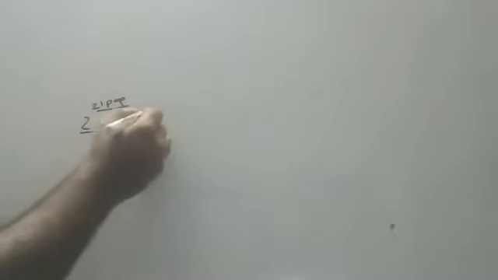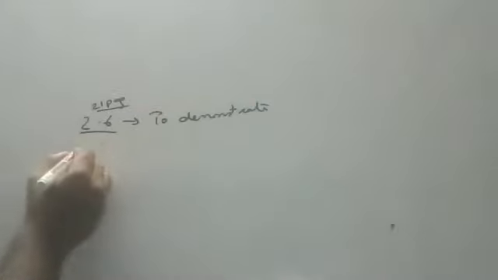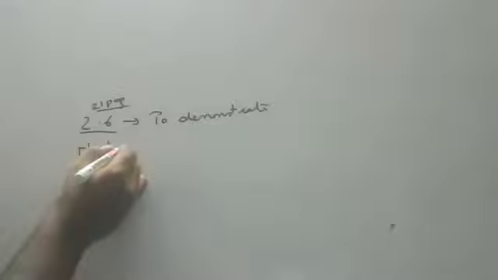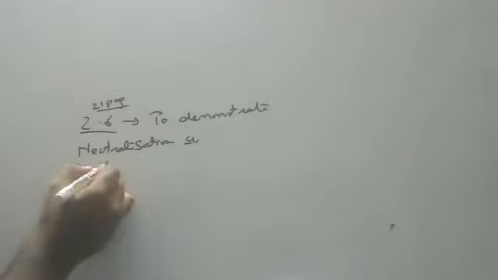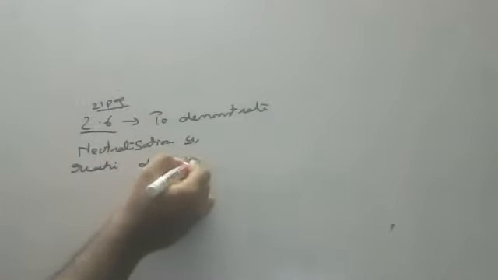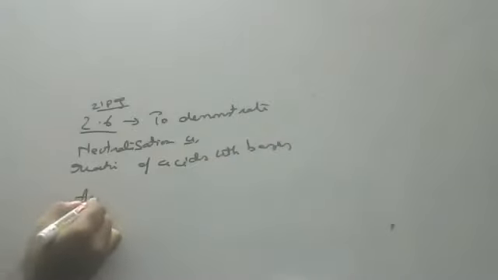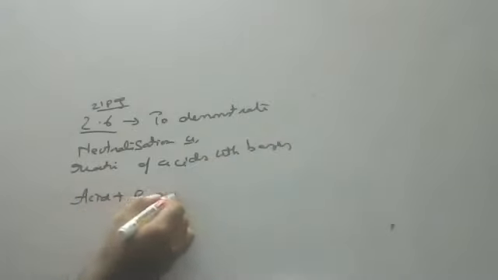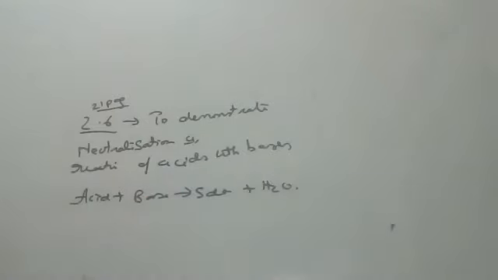Can anyone say what the page number is? Page 21. 2.6 activity, children: to demonstrate neutralization, or the reaction of acids with bases. Please write down the general reaction: acid plus base gives salt plus water.